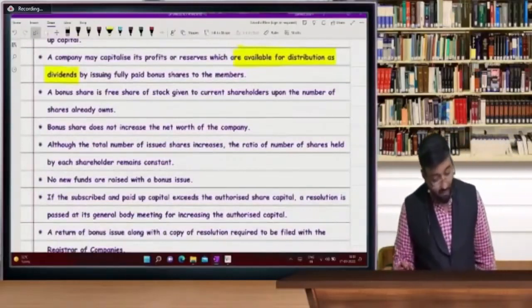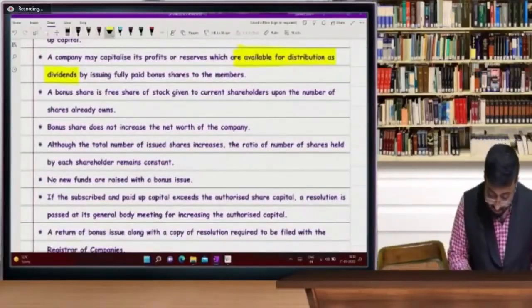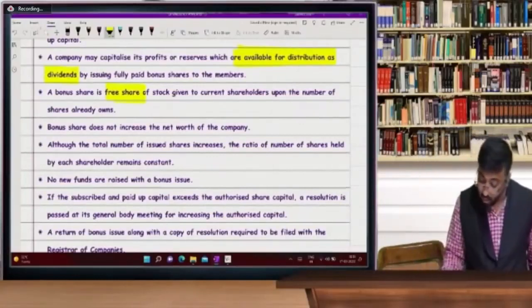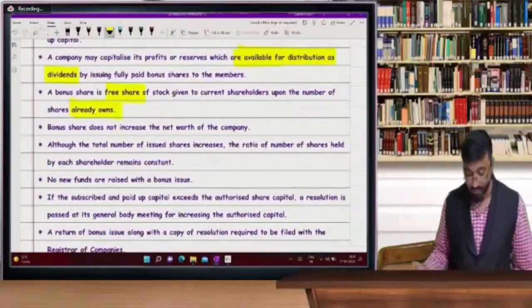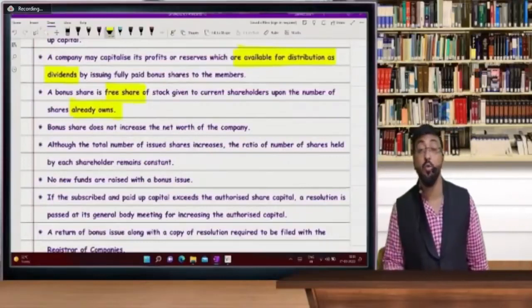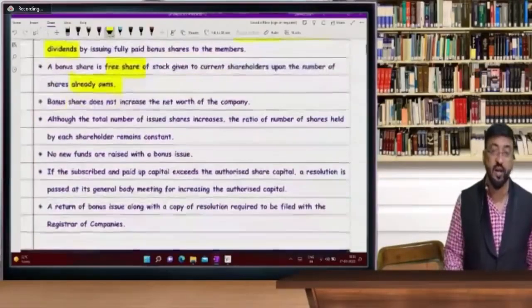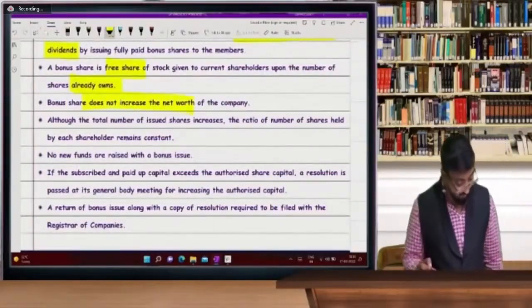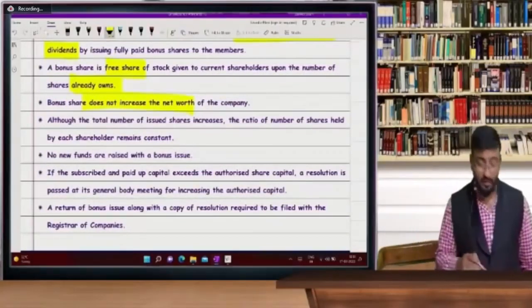A bonus is a free share of stock given to current shareholders, those who already own shares. Free shares to those people who already own their shares. And remember, there is no increase in net worth. What is net worth?